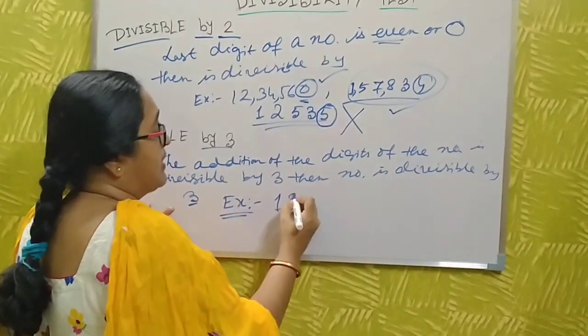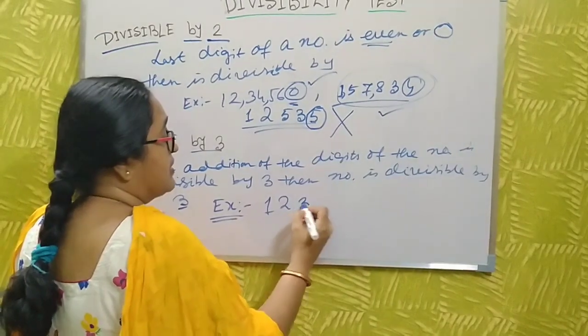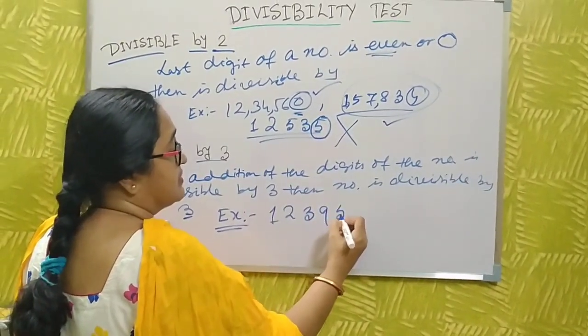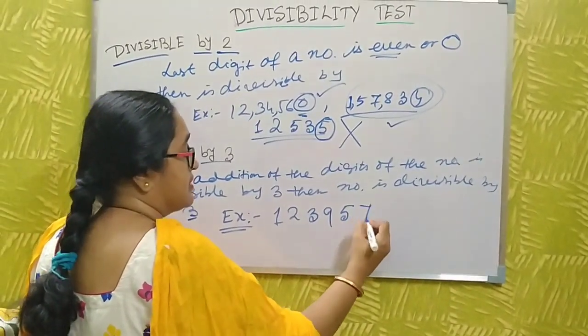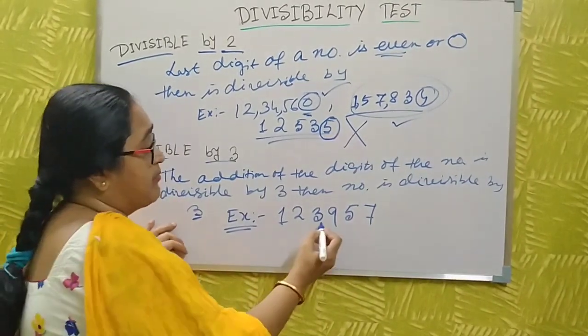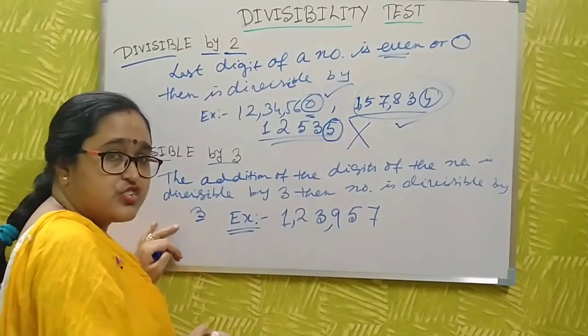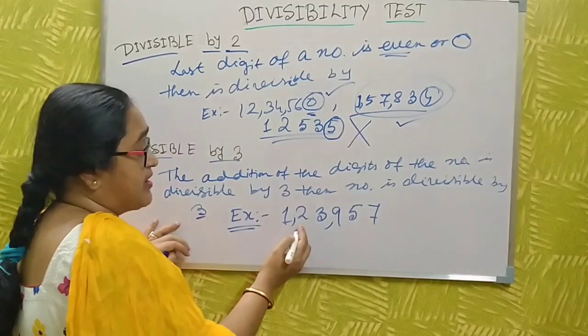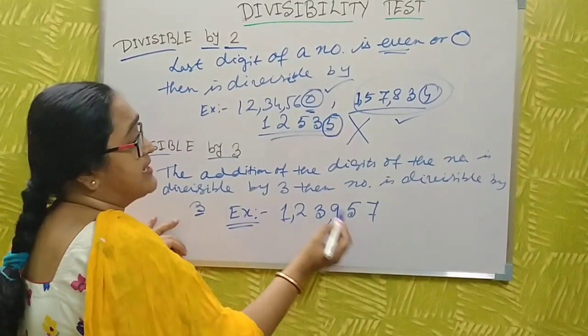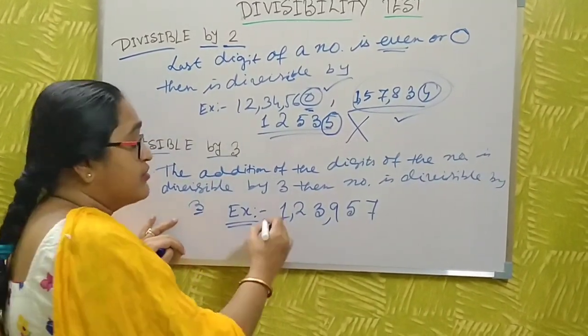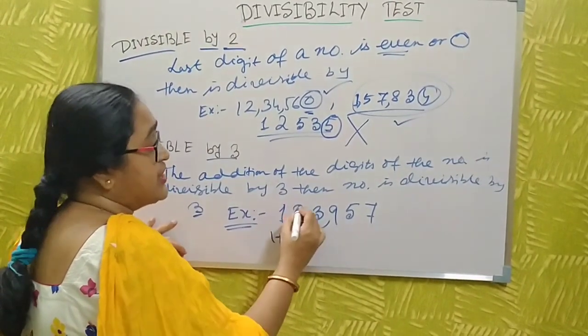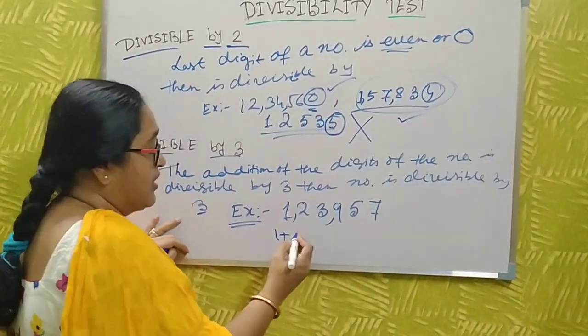I randomly choose a number. Just do the addition of the digits. The number is 1,23,957. You just add the digits. Each of these is a digit.